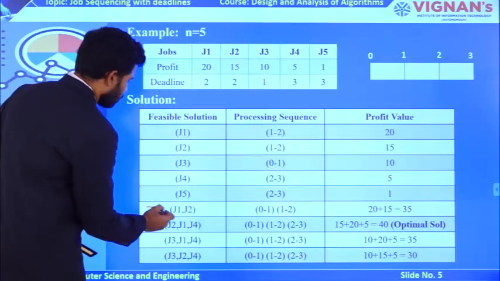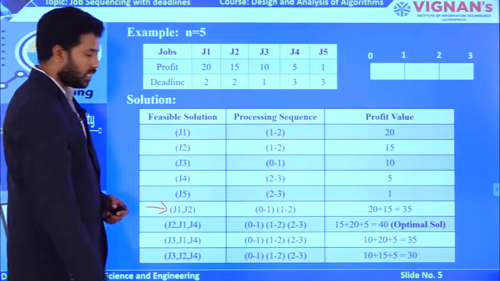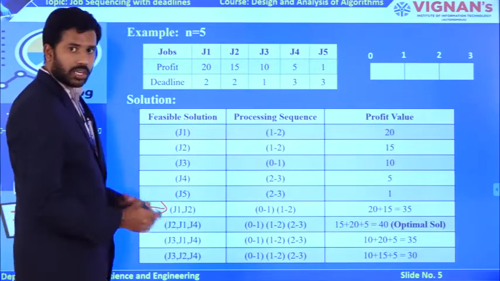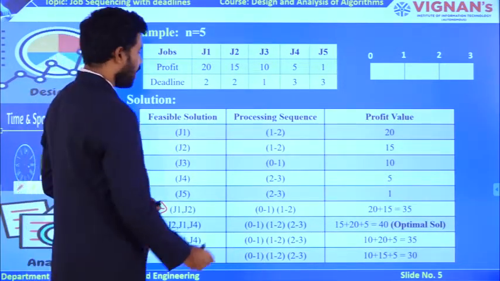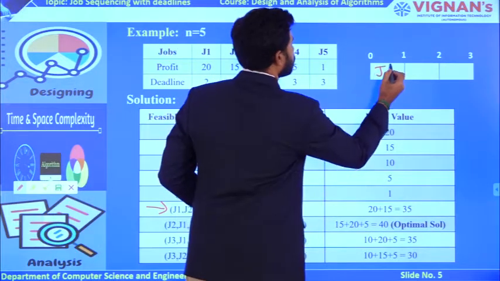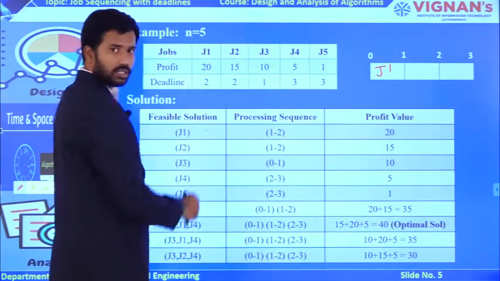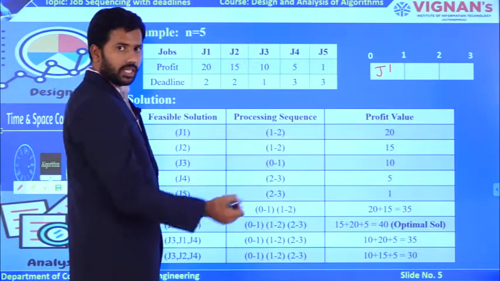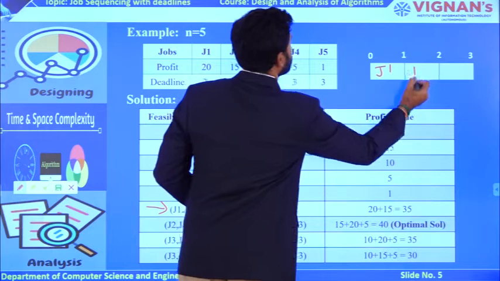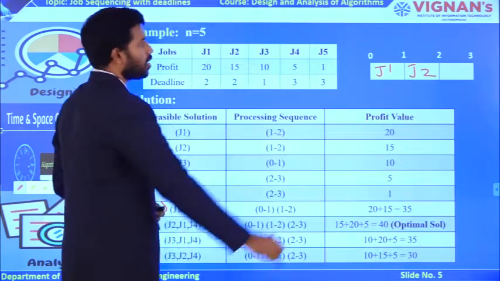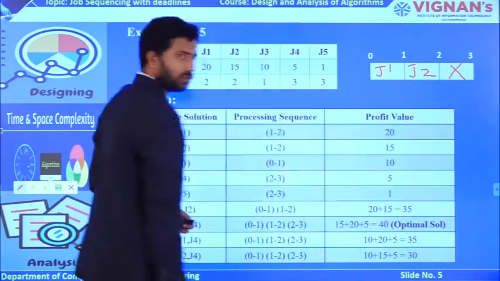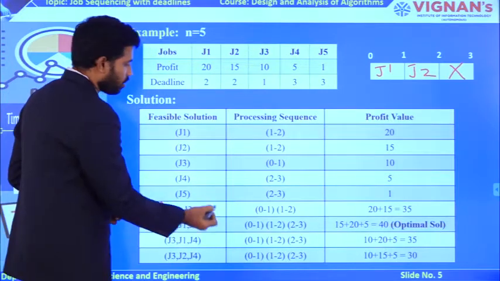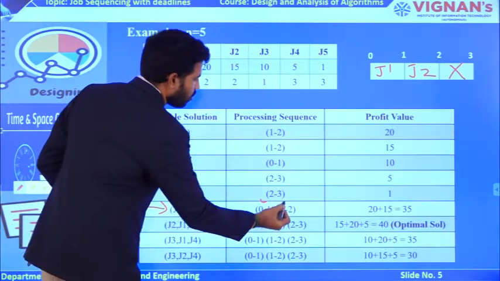Now observe this case. So what is this case? J1, J2 you are taking. Okay, so I am loading J1 at 0 to 1. Why? Because the deadline is 2, right? So you can start executing early. And you are loading J2 at the second slot, and I am not using the third slot. So ultimately that sequence will occupy from 0 to 1 and 1 to 2.